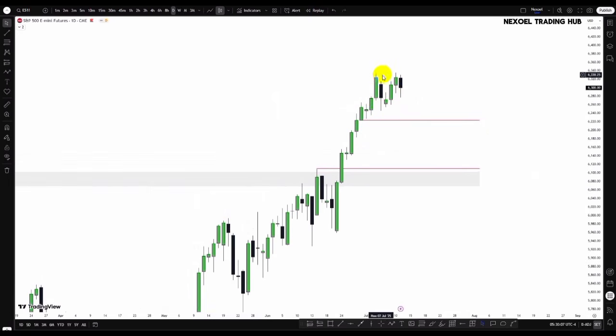Price failed to create a new high. Price just swept to the side and now price fell to the downside. So volume failed to close above this and now we can see volume trading to the downside. So we may have that fall of price to the downside before the bullish movement. So we may see price dip into this before we look at the possibility of a bullish movement to the upside. So let's look at that in the 4-hour time frame.